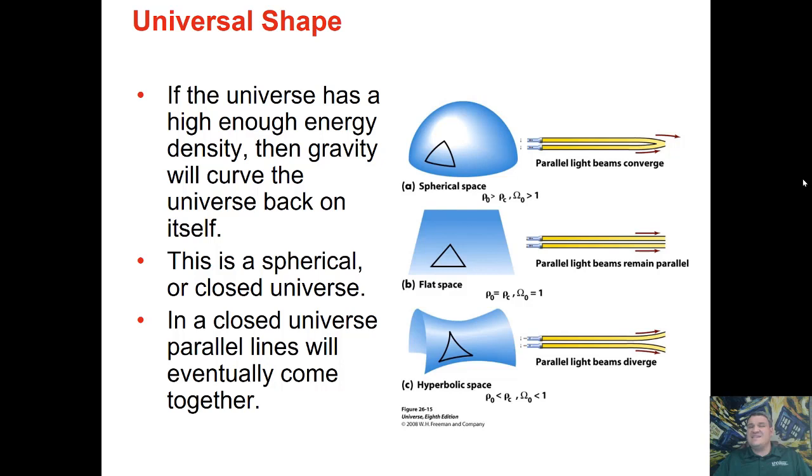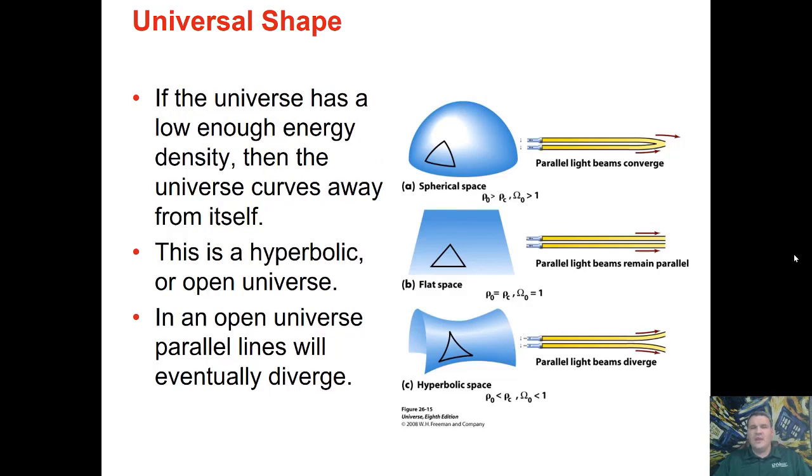Because it is a sphere that does this, this is what we refer to as a spherical universe, sometimes referred to as a closed universe. So in a closed or spherical universe, lines that begin as parallel will eventually converge.